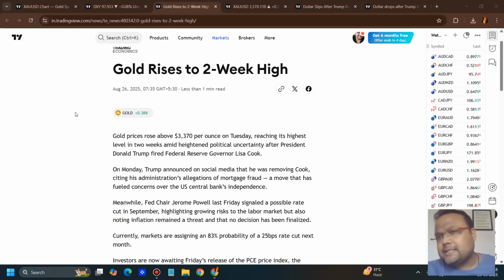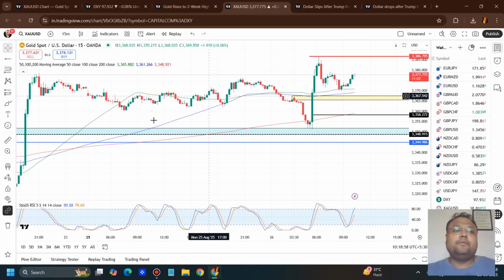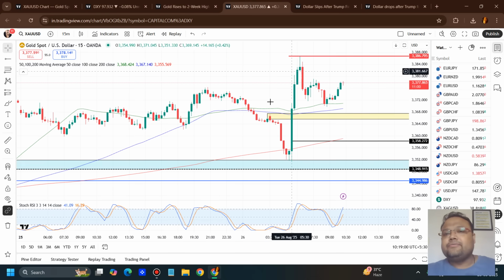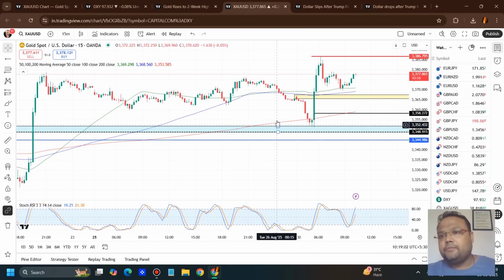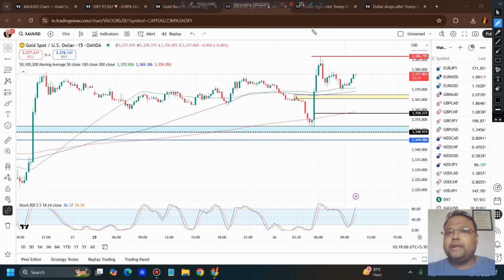And if you look at the market sentiment of gold, you can see gold rises to 2-week high. Gold prices rose above 3370 per ounce on Tuesday, reaching their highest level in 2 weeks amid heightened political uncertainty after President Donald Trump fired Federal Reserve Governor Lisa Cook. So this was the main reason why we saw these massive candles on the chart of gold. Gold made a high of 3386.87, after which gold came for a retracement.